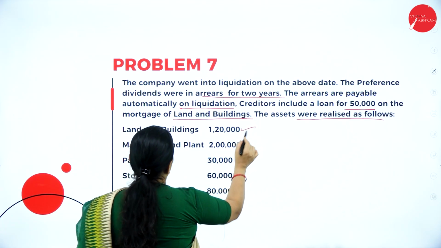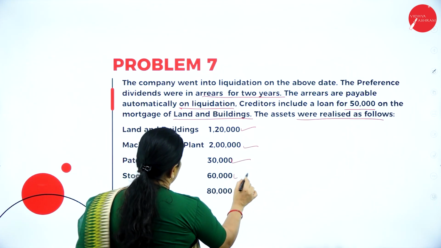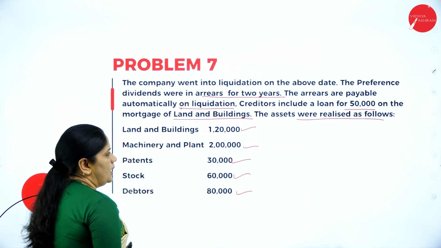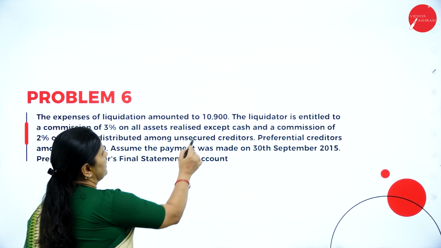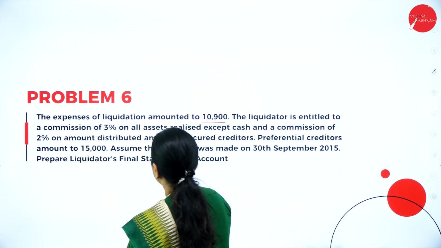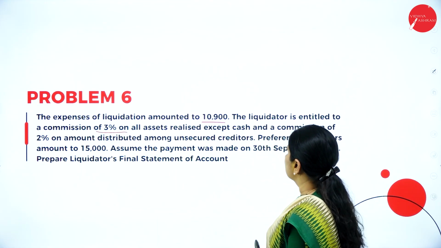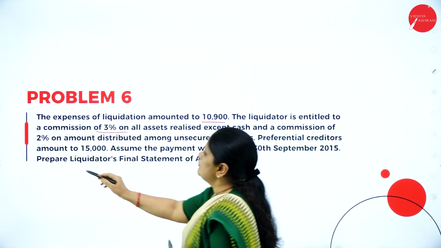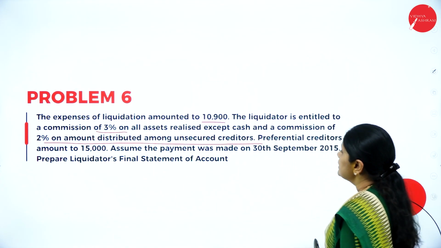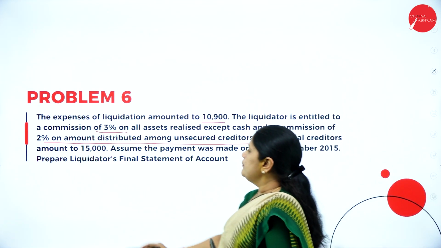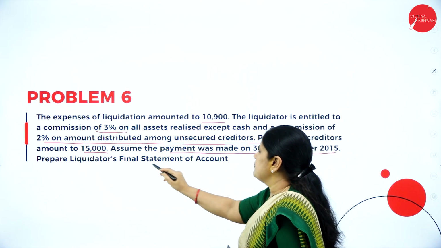So the land and building value 1,20,000. Plant and machinery 2 lakhs, patent, stock, debtors. So the assets were realized as follows. The expenses of liquidation 10,900. The liquidator is entitled to a commission of 3% on all assets except cash and a commission of 2% on amount distributed among the unsecured creditors. Preferential creditors amount to 15,000. Assume the payment was made on 30th September.